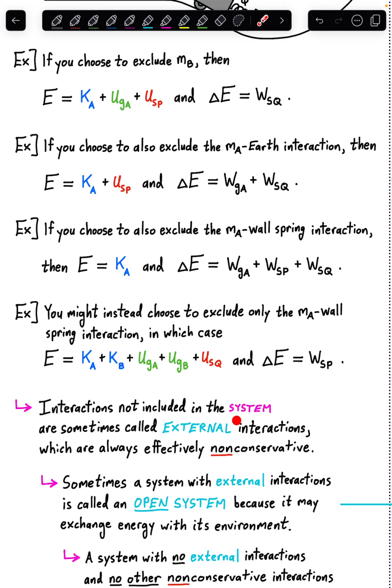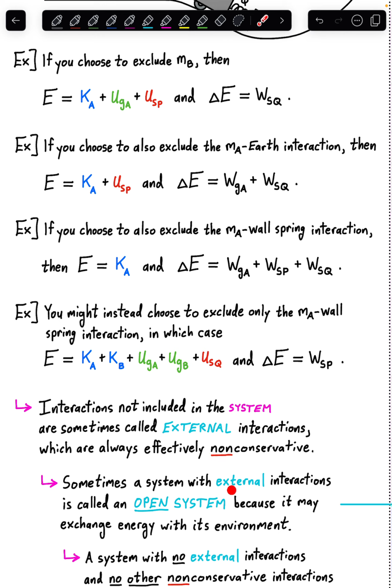Interactions not included in the system are sometimes called external interactions, which are always effectively non-conservative. That's what I've been discussing here. Any interaction that we remove from the mechanical energy effectively becomes an external interaction that does non-conservative work, and the force associated with it turns up as an effectively non-conservative force doing non-conservative work on the system.